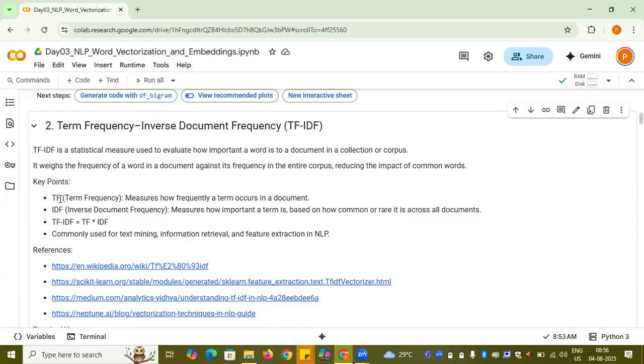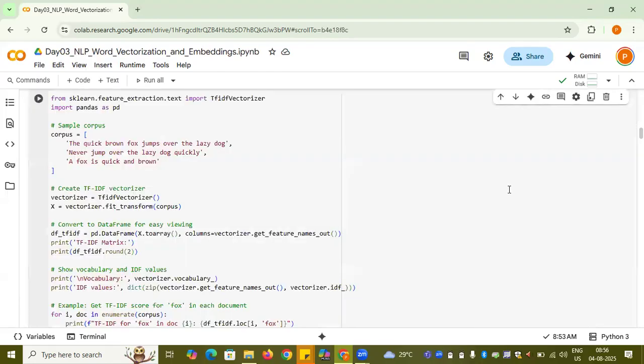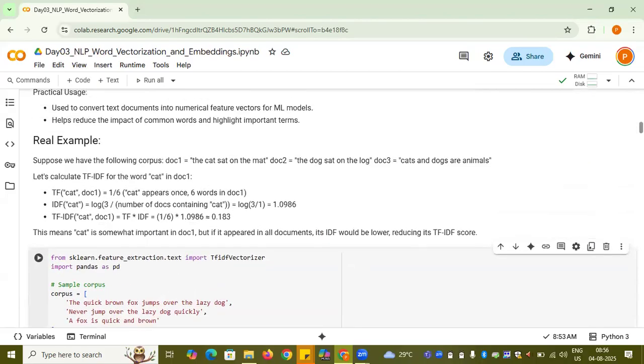And term frequency is basically the frequency of that token within the document. So it is computed as TF into IDF. This is how it's being computed. Now, some of the references I presented here you can go through later, because I'll be giving this notebook to you on my GitHub repo. You can take a look.